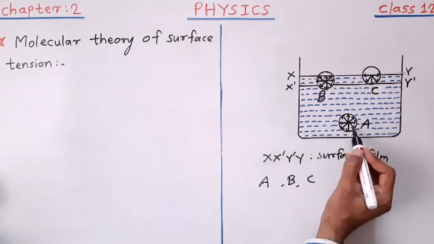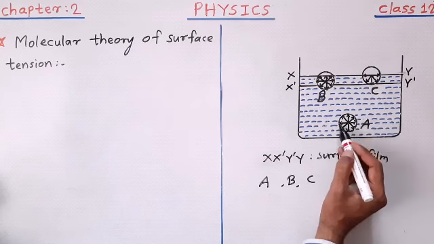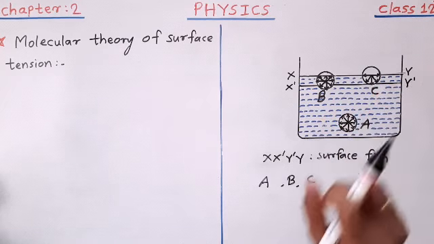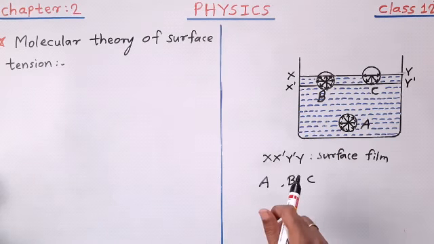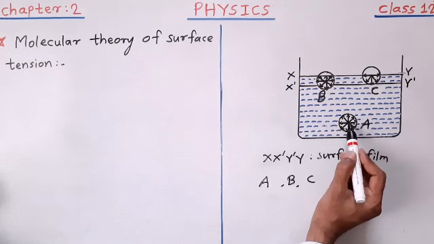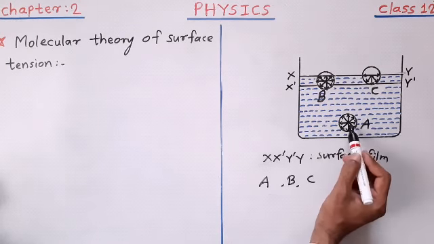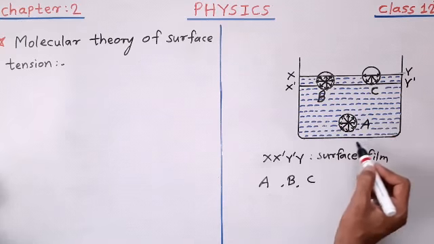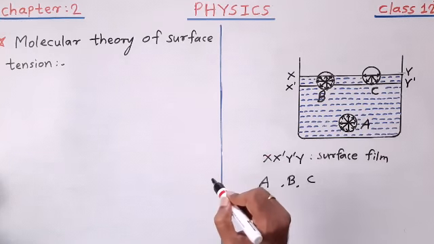If we talk about molecule A, the sphere of influence of molecule A is completely inside the liquid. So molecule A is acted upon by the cohesive forces because this molecule is surrounded by the liquid from all sides.